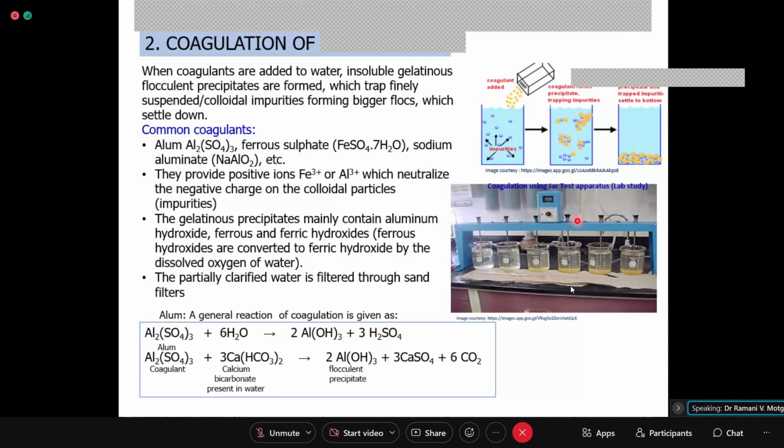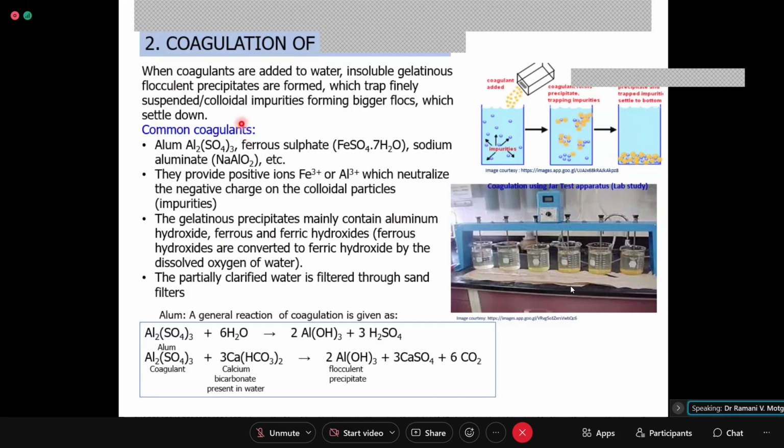The stirrers are put on for some time initially, but after a few minutes the stirrer is turned off so that the flock should form and settle down due to gravity. And here you see that the flock is settling down and water is getting clarified. So this is a general process.